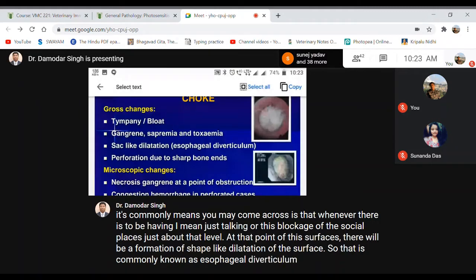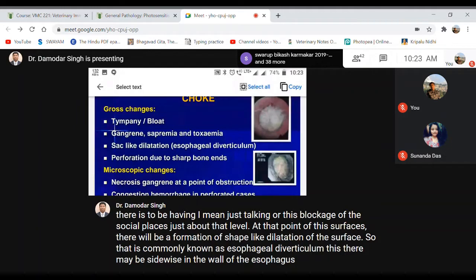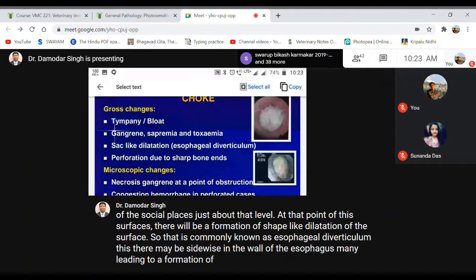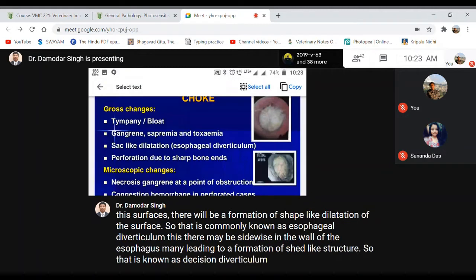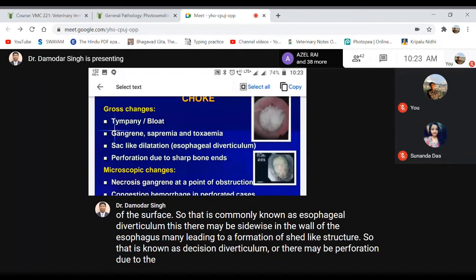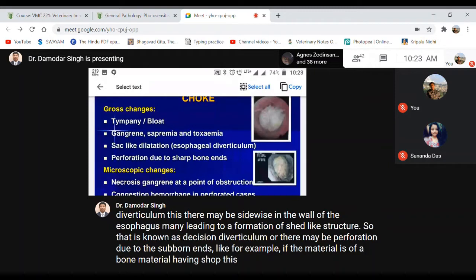There may be a sidewise pouch in the wall of the esophagus, leading to formation of a sac-like structure. So that is known as esophageal diverticulum. Or there may be perforation due to sharp bone ends. For example, if the material is bone having sharp ends, it may injure the esophageal wall, leading to perforation.